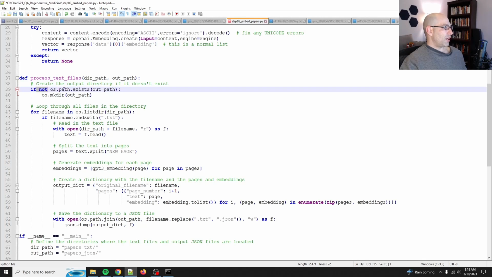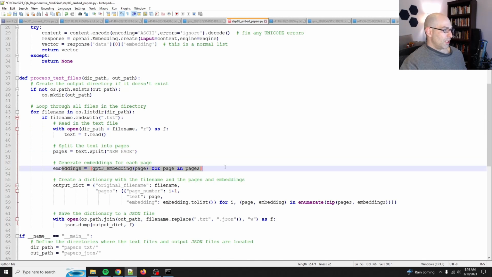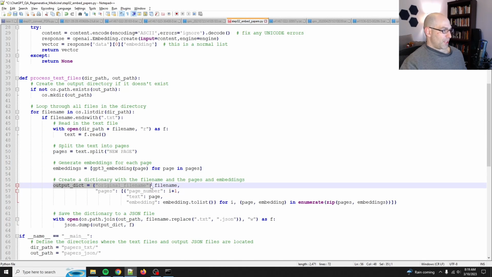Okay. So if it doesn't exist, make it. Great. For file name in os.listdir, if it ends with .txt, that's great. Split it into pages, embed it, and then here's the output. So we get all the pages. Excellent.